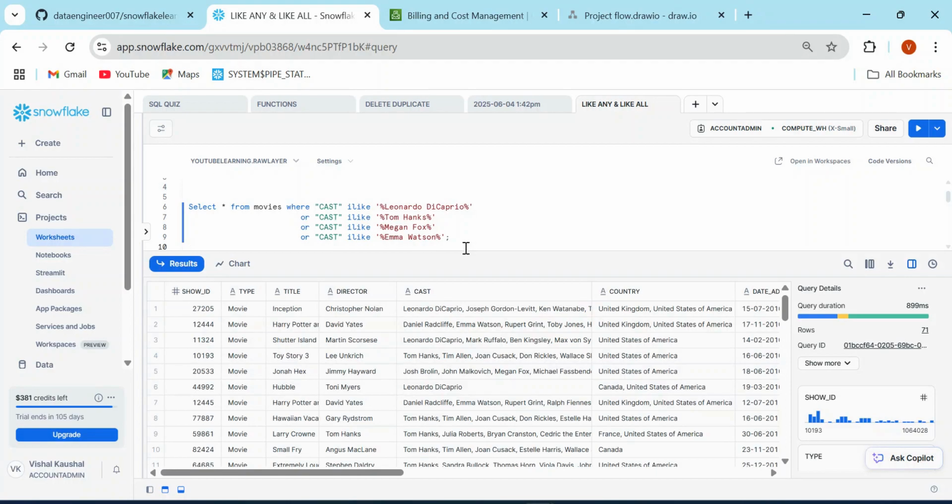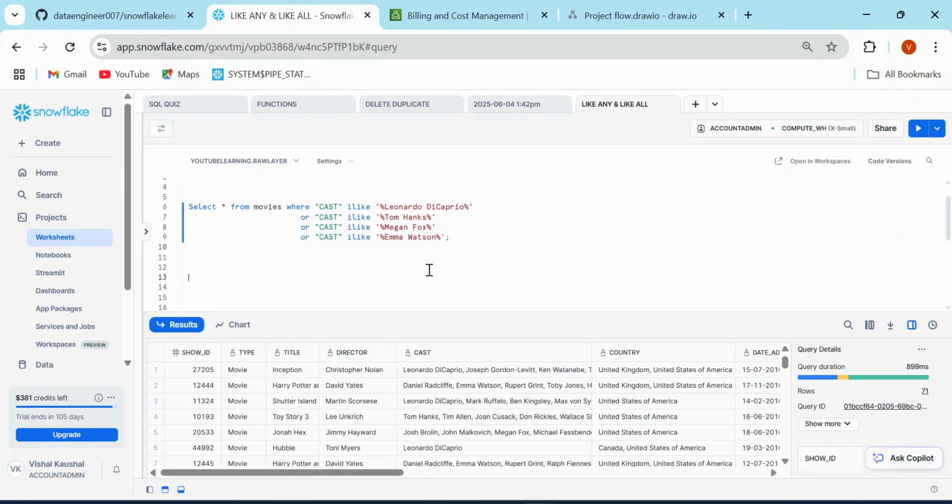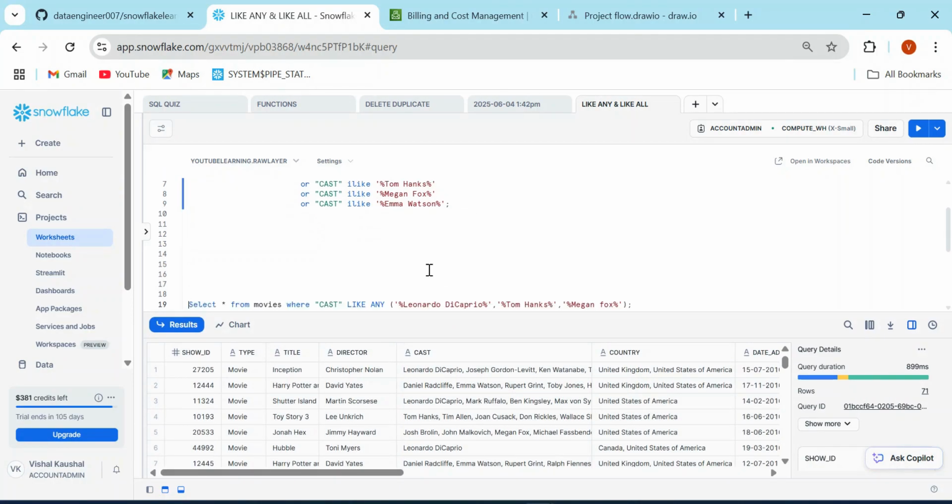But what if that load column is absurd, meaning it can be updated for the previous record also? That means you are gone. I mean, you need to write a statement where you will be writing this file name or this file name or this file name. So for that, we're going to use LIKE ANY or ILIKE ANY functions in Snowflake.